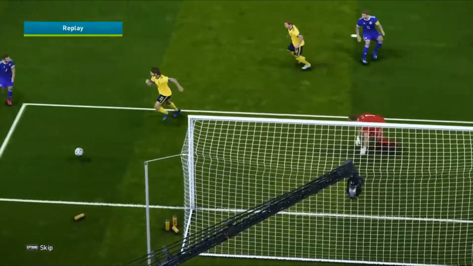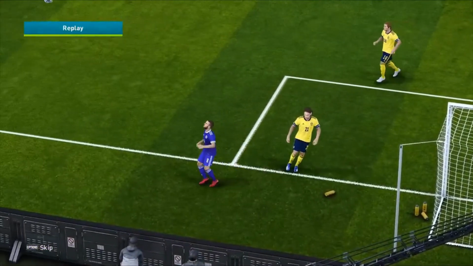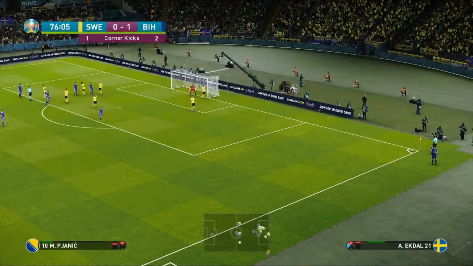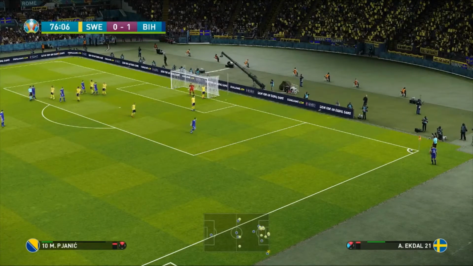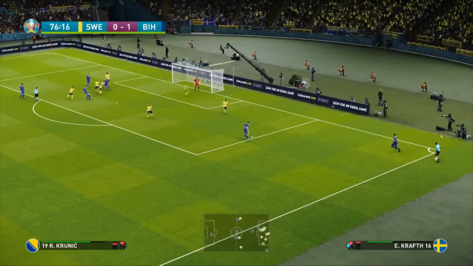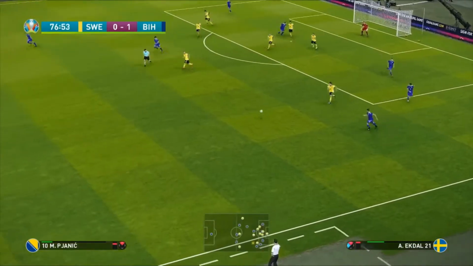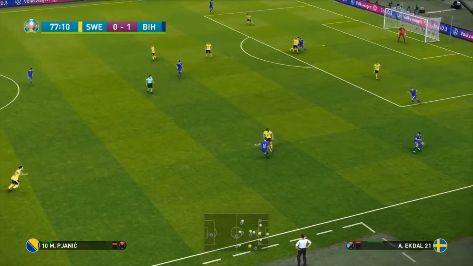And it goes out for a corner. Another good opportunity goes wide for the Bosnians there. And another corner here. Pjanic standing over this one. What can he do? It's played short against Krunic. But look at the space and look at the time. He's got to loft this in. Tries to hit it for Vishka. And it's cleared away.